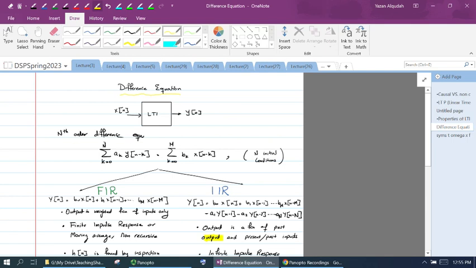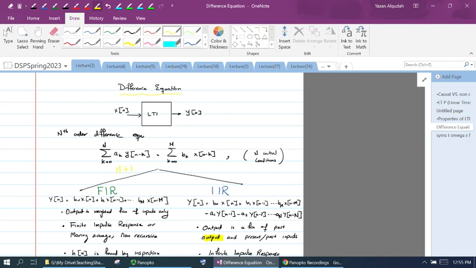In general, an nth order difference equation can be expressed as the summation from k equals 0 to n, a_k y of n minus k, equals the summation from 0 to m, b_k x of n minus k. We have n initial conditions, since we have here n plus 1 terms at the output. So we're going to have an output, one of them is the output, then we're going to have n terms that we need initial conditions for in order to be able to solve them.